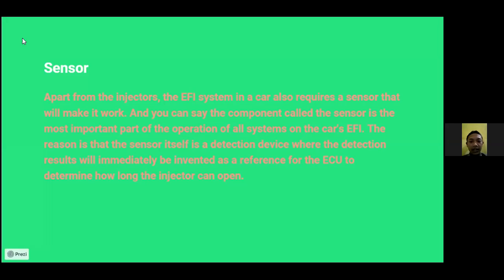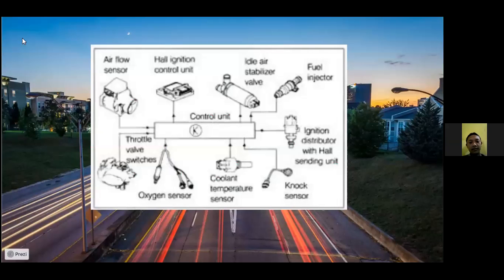The reason is the sensor itself is a detection device where the detection result will be evaluated as a reference for the ECU to determine how long the injector can open. Next, example.